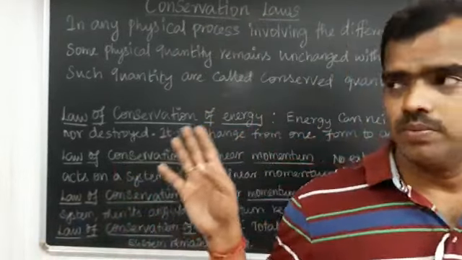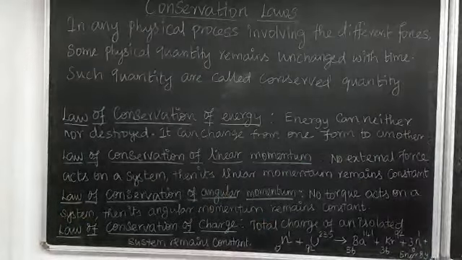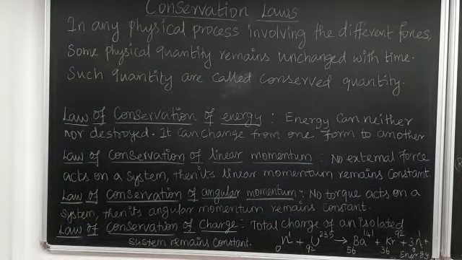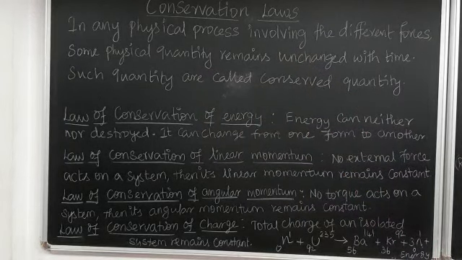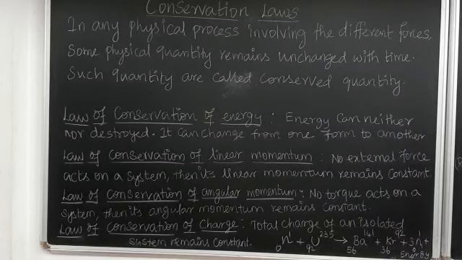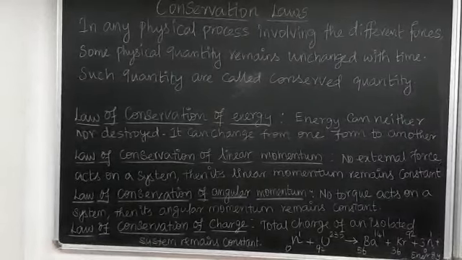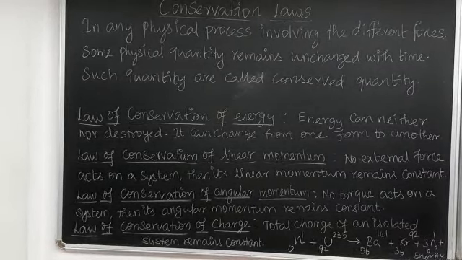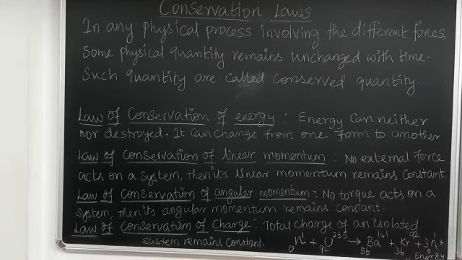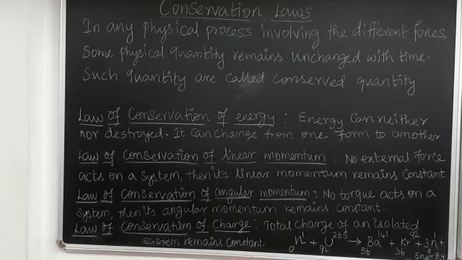Now we move on to the conservation laws. In any physical process involving different forces, some physical quantity remains unchanged. Remains unchanged means it is constant with time. Such a quantity is called a conserved quantity. And there are 4 different types of conservation laws.